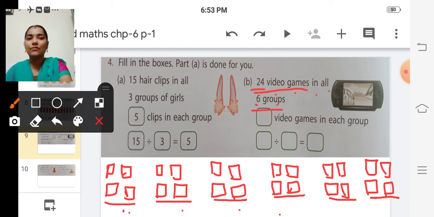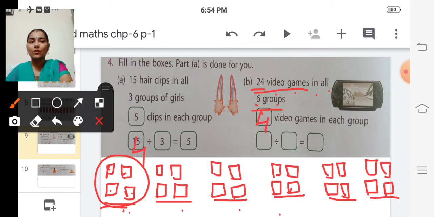1, 2, 3, 4, 5, 6. So we have divided equally into 6 groups, isn't it? So in each group, how many video games are there? 1, 2, 3, 4. 4. So in each group, 4 video games are there, isn't it? So dash video games in each group, 4. So here we have to write 4. Okay, so here in this problem, which one is the dividend?